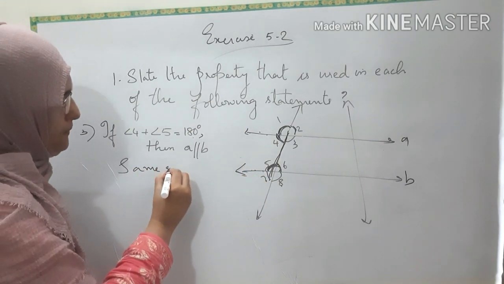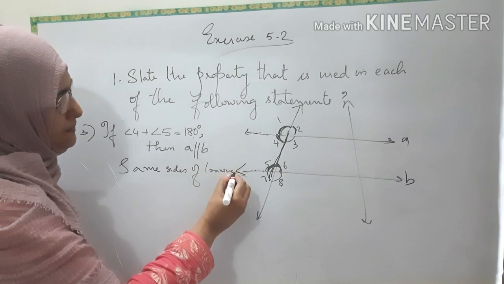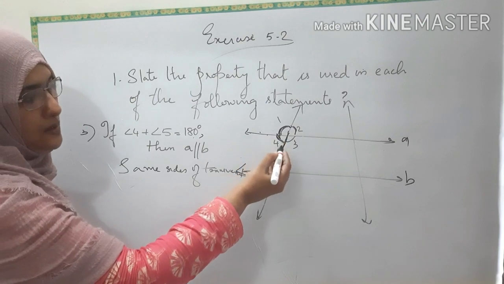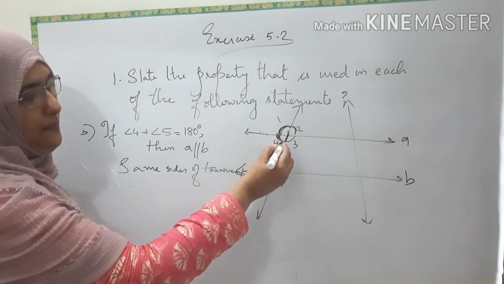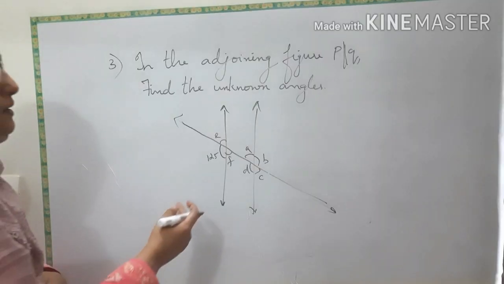Same side of transversal. Interior angles, okay. Interior angles on the same side of the transversal are supplementary. That means these two lines will be parallel.